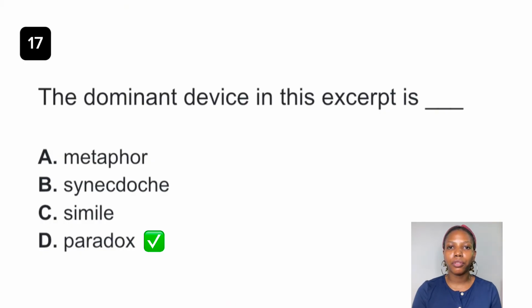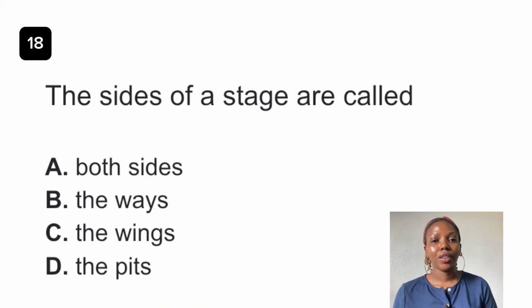When we look at metaphor, metaphor is a direct comparison with the use of is dash. So it's a direct comparison and it's not evident in this excerpt also. So the best answer to this question is option D, paradox. When you take a look at this excerpt in the context of the poem which is recommended, the best answer is option D, paradox.